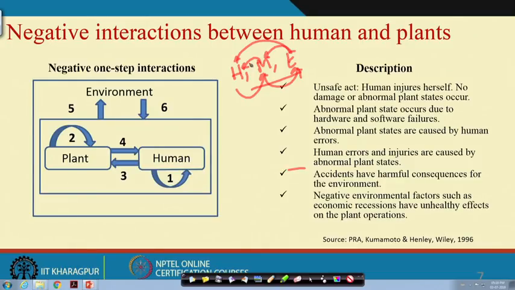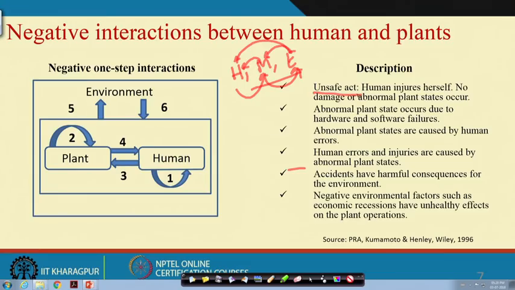Now, when you are working in a hot and humid environment, your body must be acclimatized to that environment, and you cannot work under heat stress for several hours. So, that means the environment affects the body, and in return you will negatively interact with the machine, and collectively there will be a problem, in the sense that a lot of undesired incidents will take place. Those interactions are classified under unsafe act.